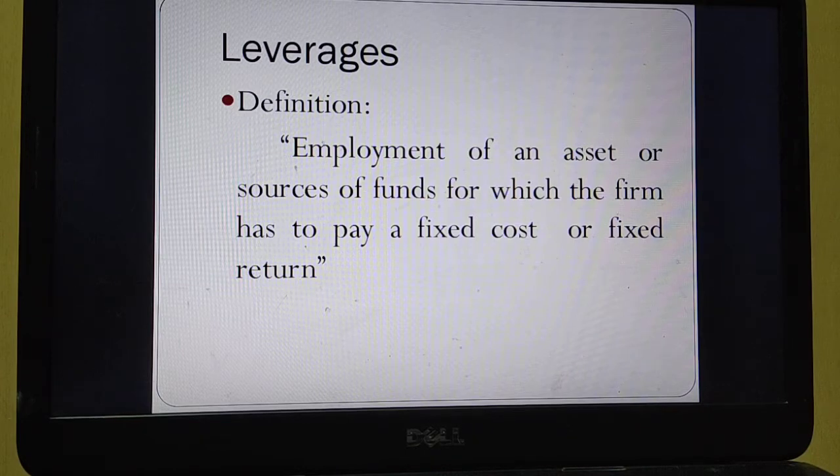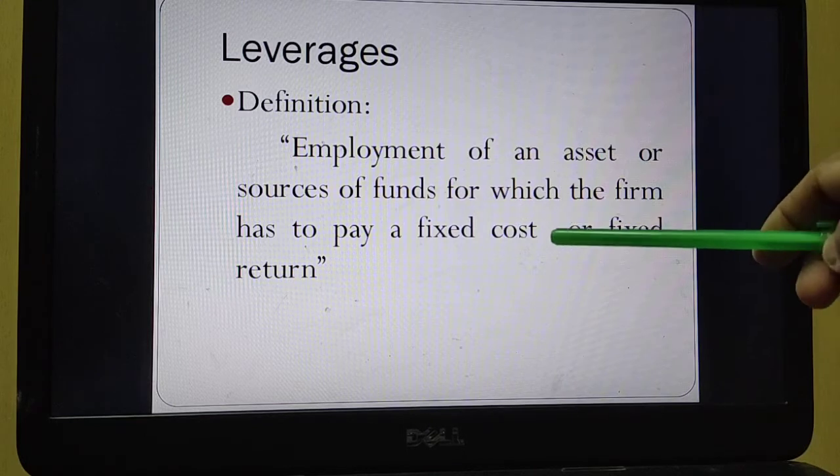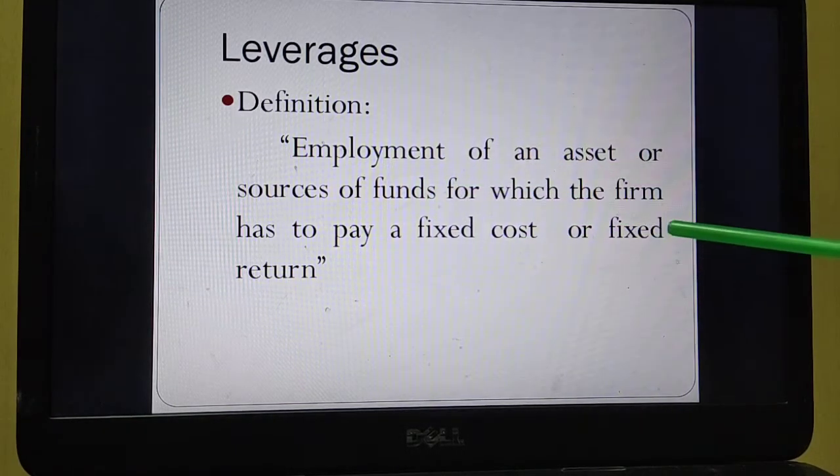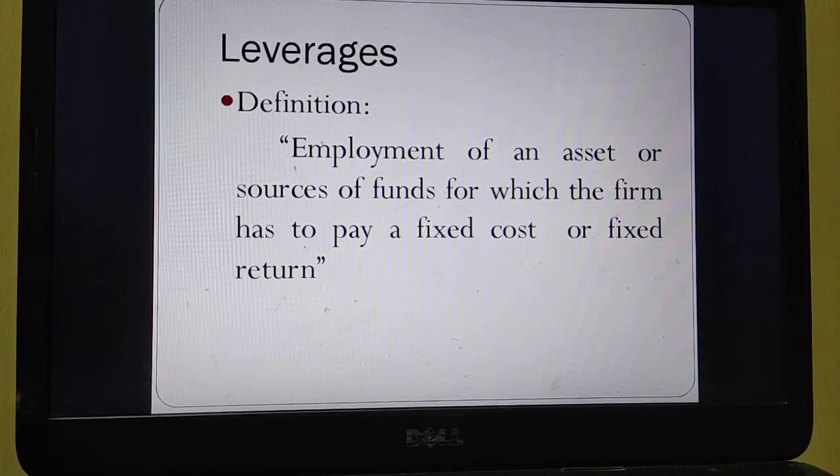So the leverages definition goes like this: it is employment of an asset or sources of funds for which the firm has to pay a fixed cost or fixed return. Two things you have to see here. One is employment of an asset, for that the company has to pay fixed cost. Another one is sources of funds, for which the company has to pay fixed return.